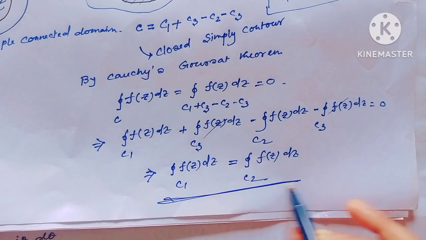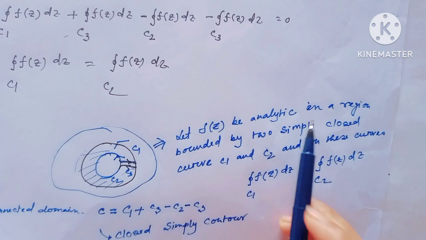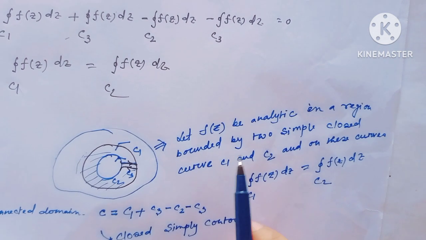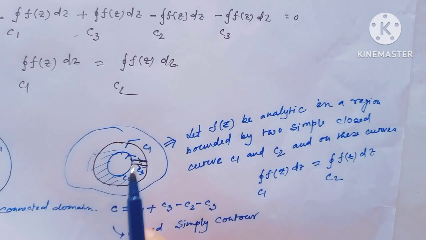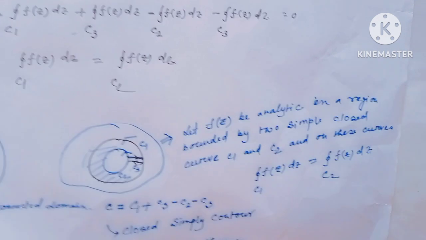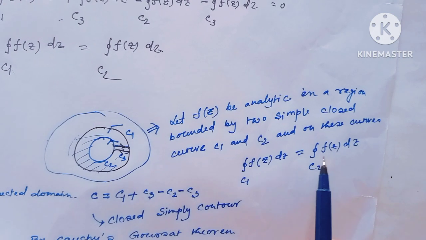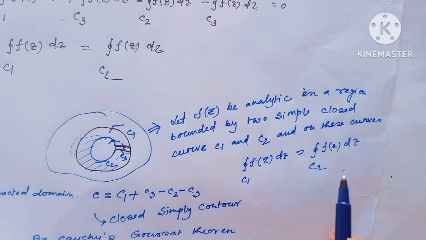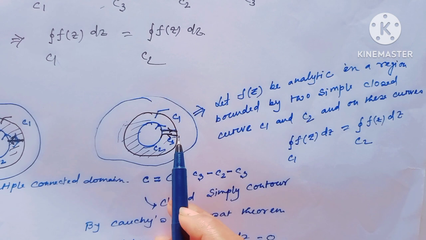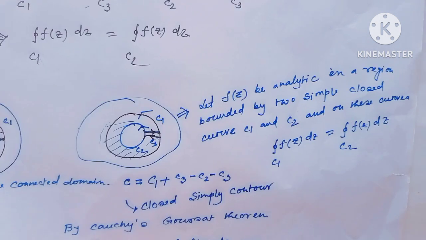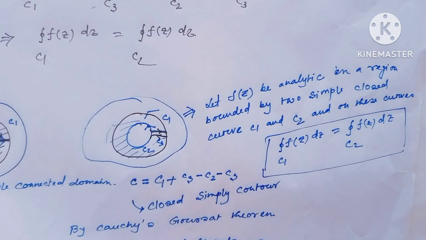That means from this we can conclude that, let f(z) be analytic in a region which is bounded by two simple closed curves C1 and C2, and on these curves. Then integration f(z) dz along C1 equals integration f(z) dz along C2, where the orientation of C1 and C2 are the same. I hope all my viewers have understood how multiple connected domain reduces to simply connected domain.